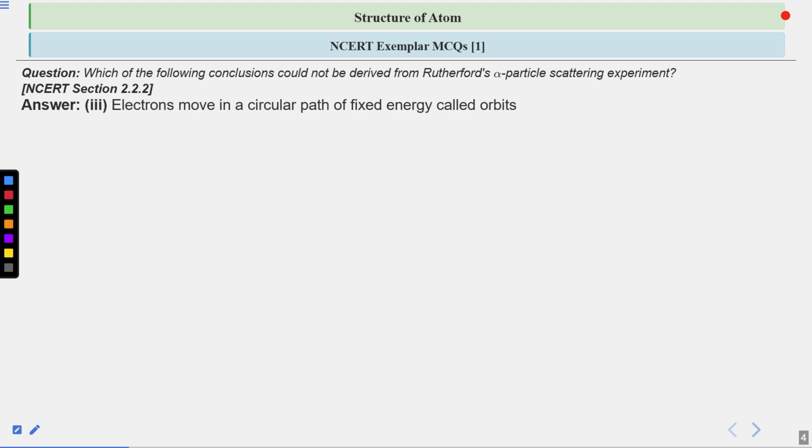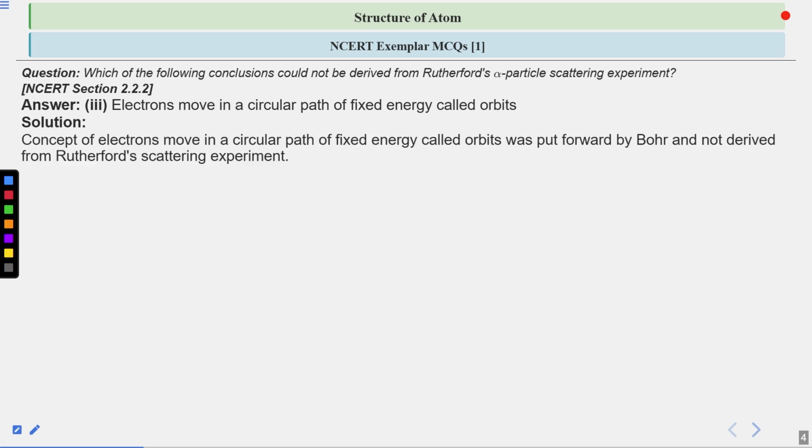So he was not describing any energy of the electron. He was telling that electrons are revolving around the nucleus, but he didn't talk of a fixed path or a fixed energy. This was there in Bohr's model. So what would be the solution for this question? The idea of the circular path with a fixed energy was put forward by Bohr, as I told you, and it was never derived from Rutherford's scattering experiment.